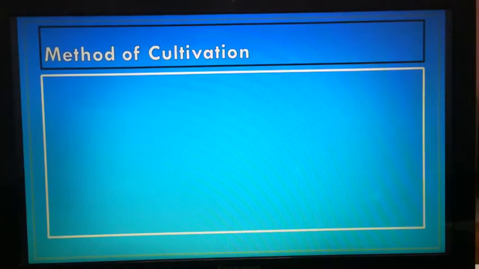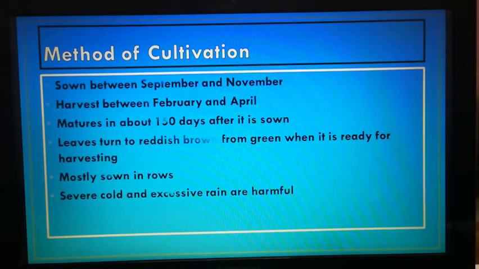So gram is sown between September and November, and it is harvested between February and April. It matures in about 150 days after its sowing. The leaves turn from green to reddish brown when it is ready for harvesting. It is pulled out and kept in the sun to dry. The main points are shown on the monitor. You can check this. It is mostly sown in rows, and cold and extensive rain are harmful for this.